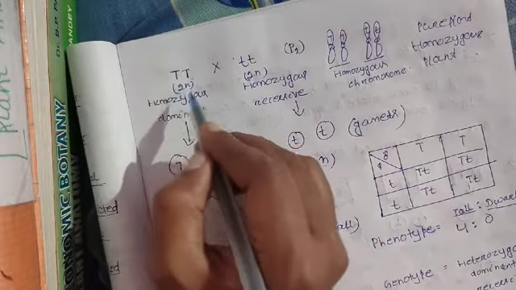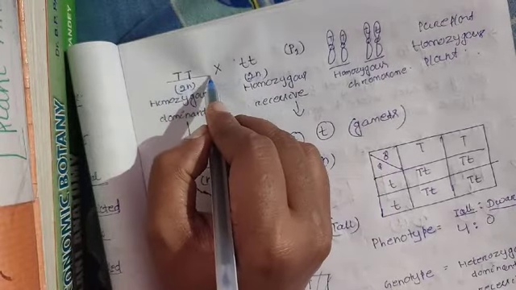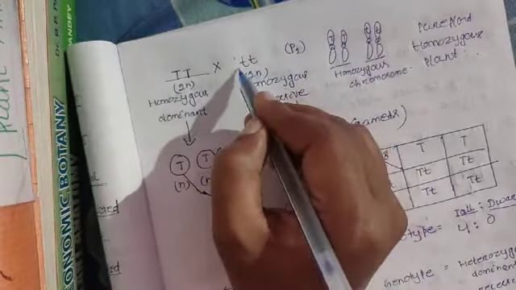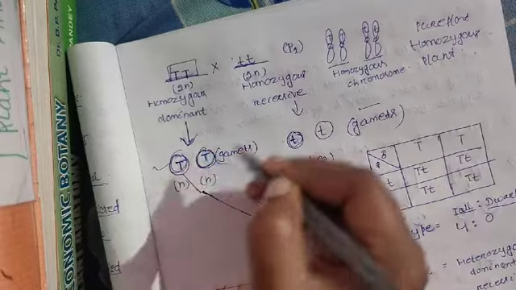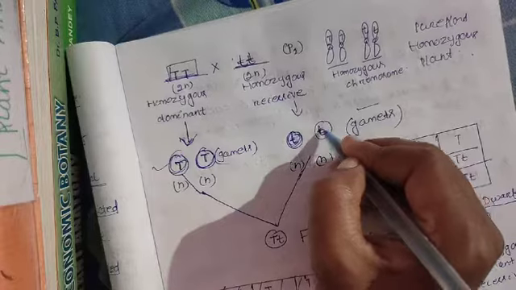So let us consider two homozygous plants. One is homozygous tall and another is homozygous dwarf. These are the parents. They give gametes, and gametes are haploid. The dominant plant gives this gamete and the recessive homozygous plant gives this gamete.